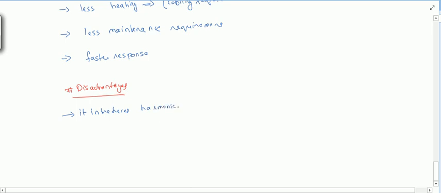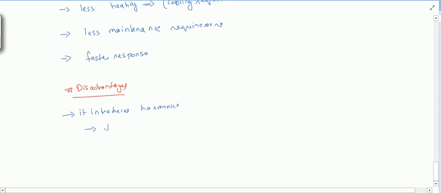Harmonic is what? Any non-sinusoidal signal, we can represent it in the form of different sinusoidal signals of different frequencies other than fundamental. So all the frequency components or all the sinusoidal signals which are other than fundamental frequency are termed as harmonics, and these harmonics create problems.